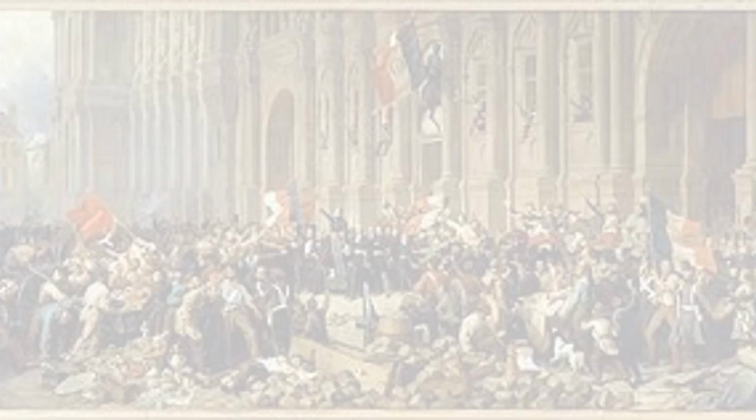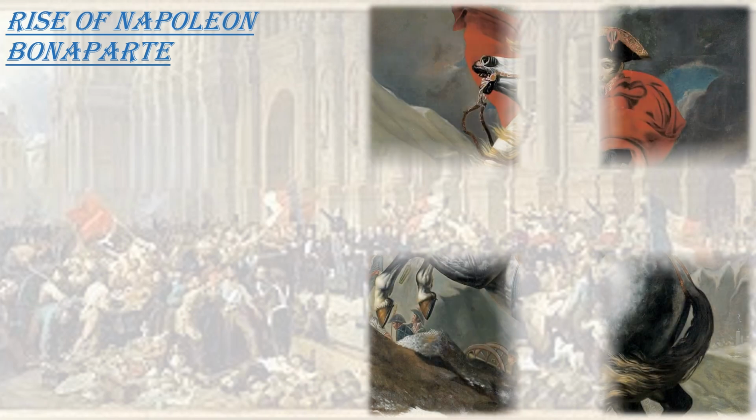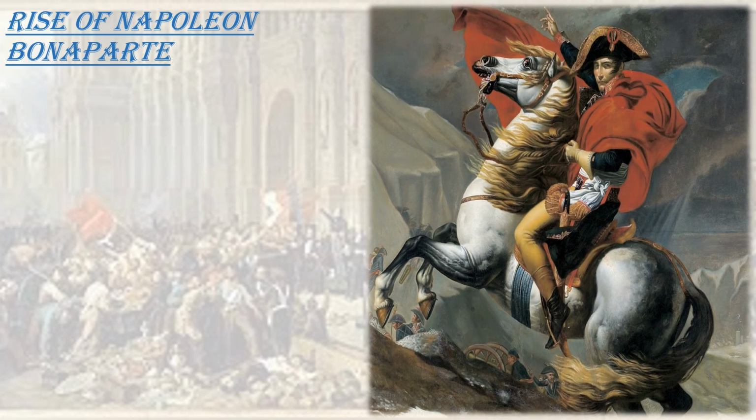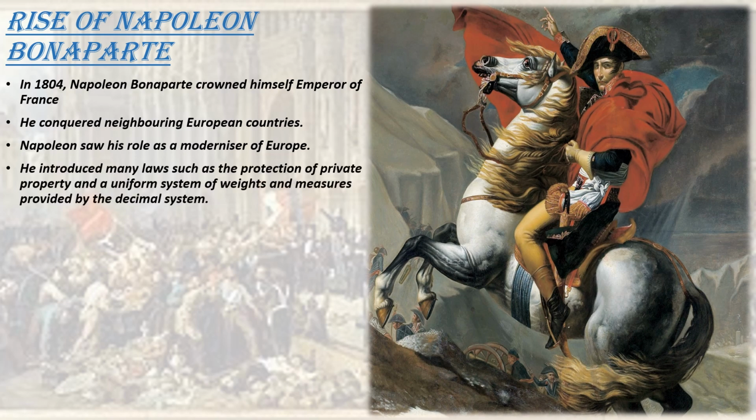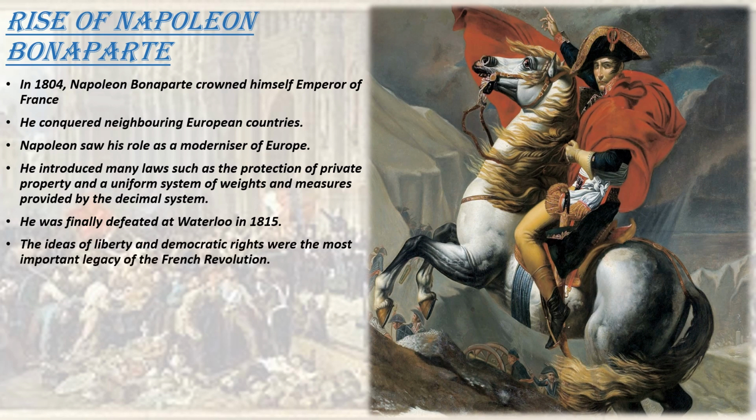This is a summary of the French Revolution, which gives us an insight into its aftermath. Napoleon Bonaparte crowned himself Emperor of France in 1804 and launched a number of laws such as the protection of private property and a uniform system of weights and measures given by the decimal system. Napoleon was defeated at Waterloo in 1815.